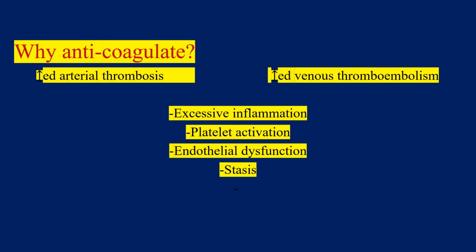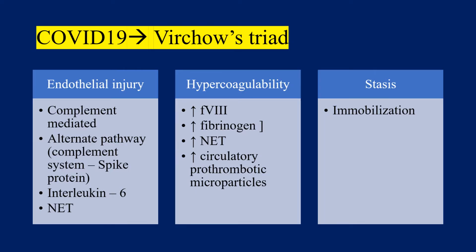So why anticoagulate? Reports have shown that both arterial as well as venous thromboembolism is more common in patients with COVID-19. Excessive inflammation, platelet activation, endothelial dysfunction, and stasis underlie these increased arterial and venous thromboses. COVID-19 potentiates all three components of Virchow's triad, which include endothelial injury, hypercoagulability, and stasis.